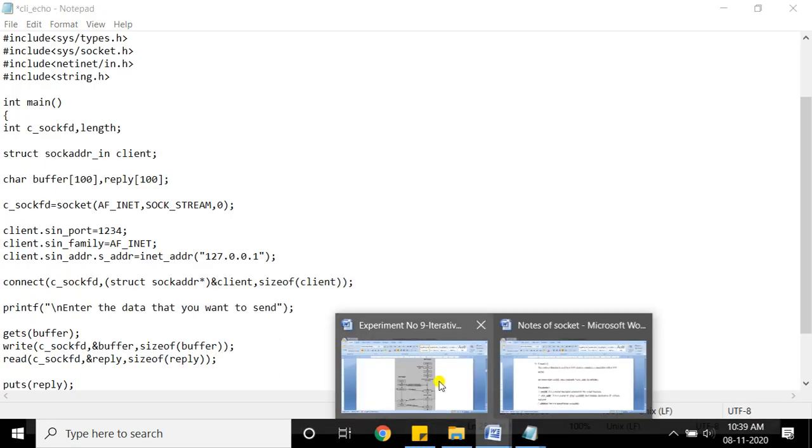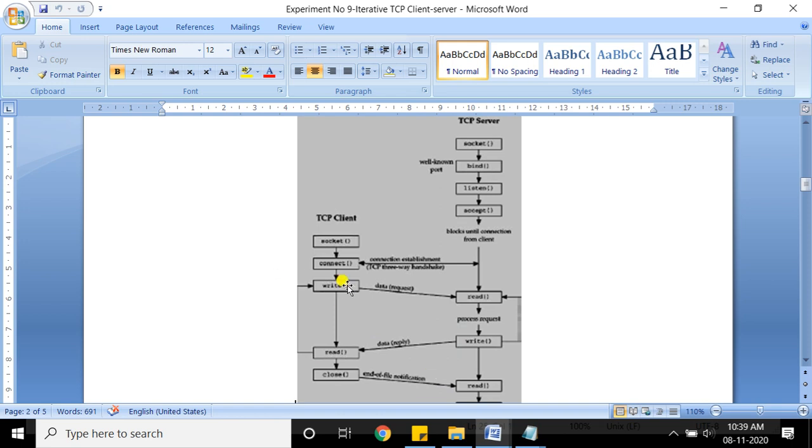Then basically we look at write first. So who will write first? Who will send the data first? The client, because the client will send the request. Suppose the client is sending some request for an operation, and the server will do that operation and send me the result back. In our process I'm showing you the example of echo. Suppose the client is writing hello, the server will send that hello back because the server is echoing. Whatever the client sends, it will send it back.